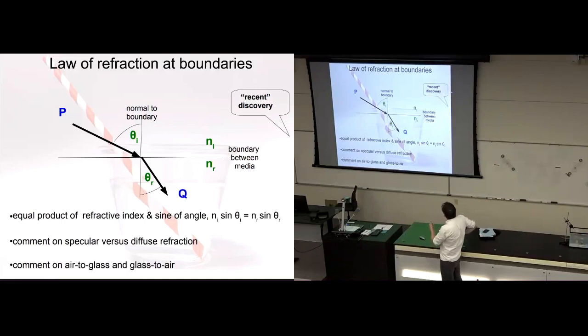So in the picture here, I'm imagining two different materials separated by this horizontal line, this boundary here. Upstairs might be air again, and downstairs might be water again. Again, we're imagining a light ray approaching the boundary from upstairs, from this point P, and it strikes the boundary, and this time it travels into the other medium.